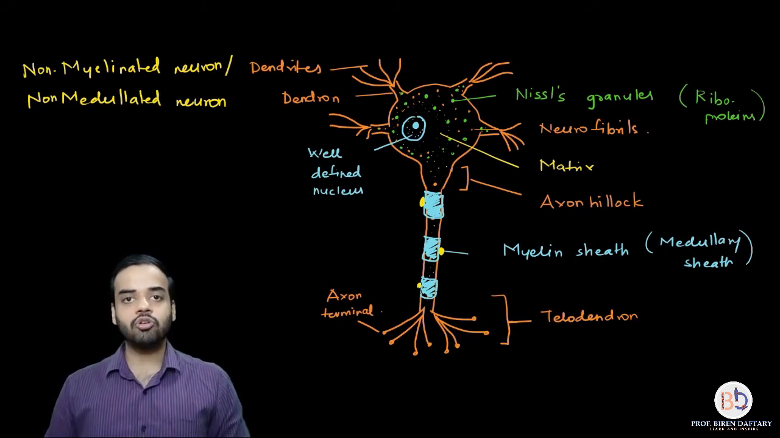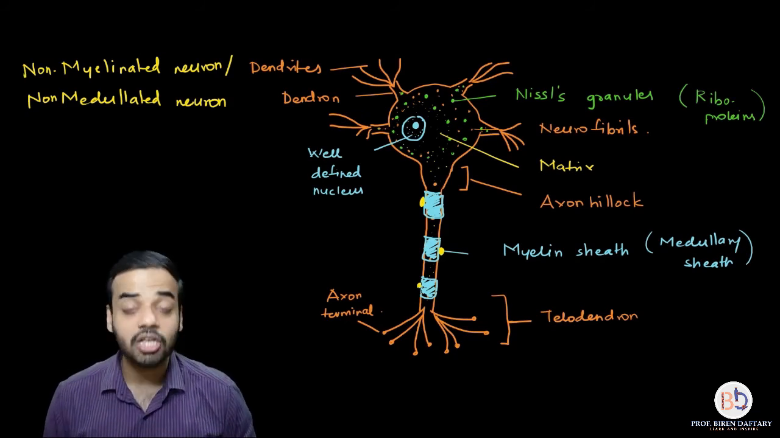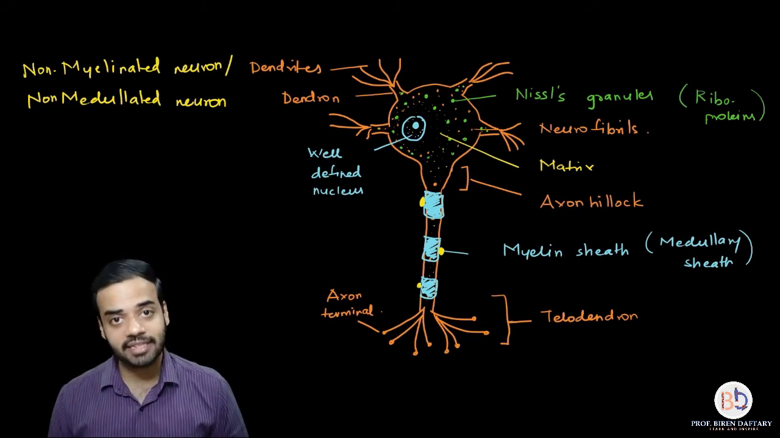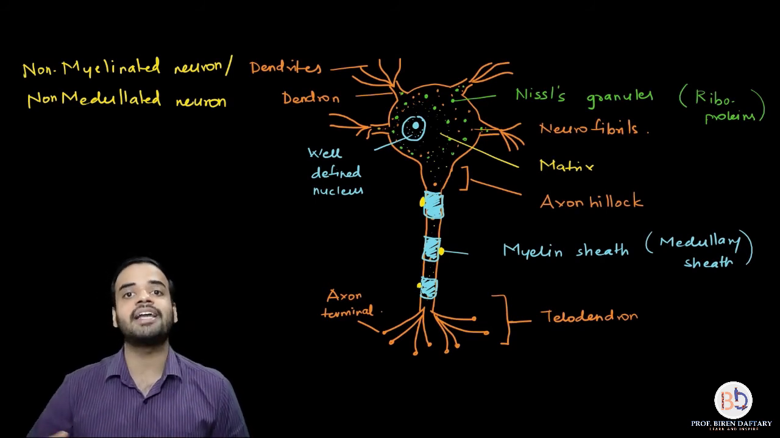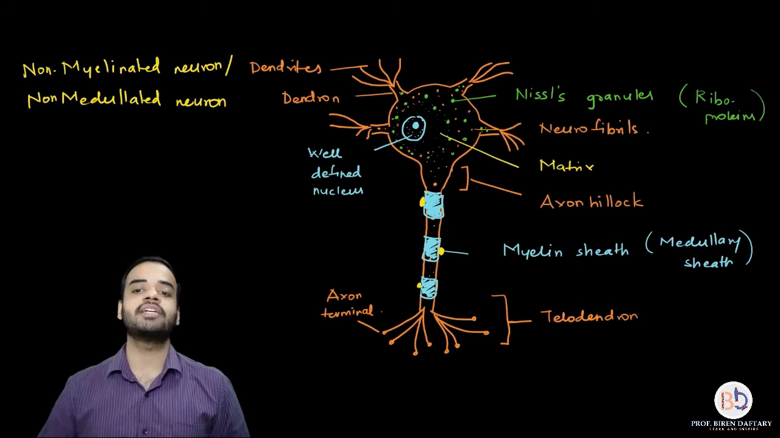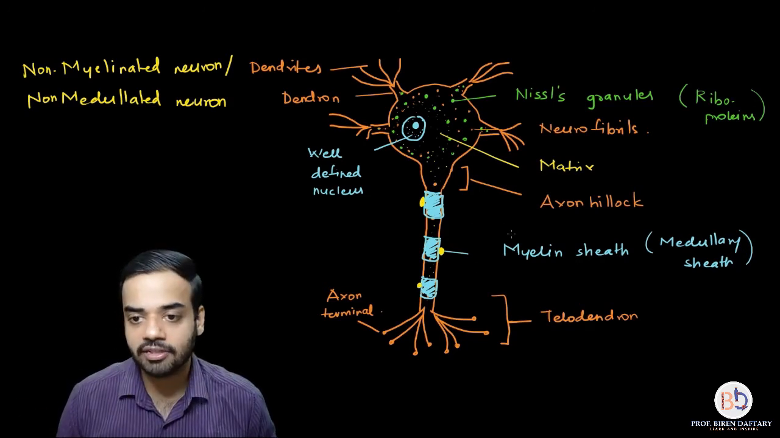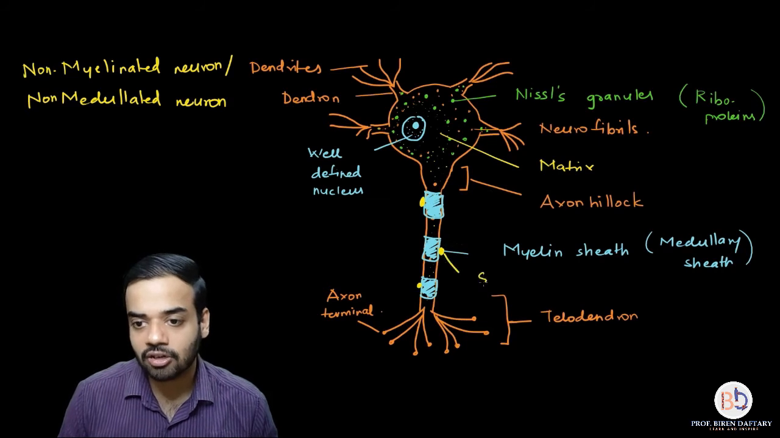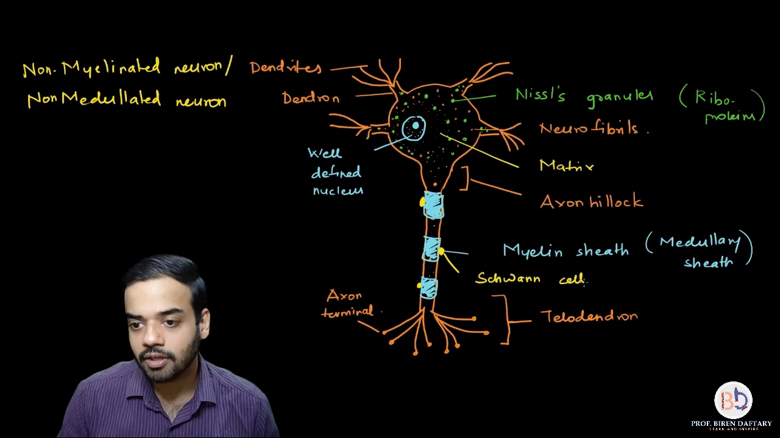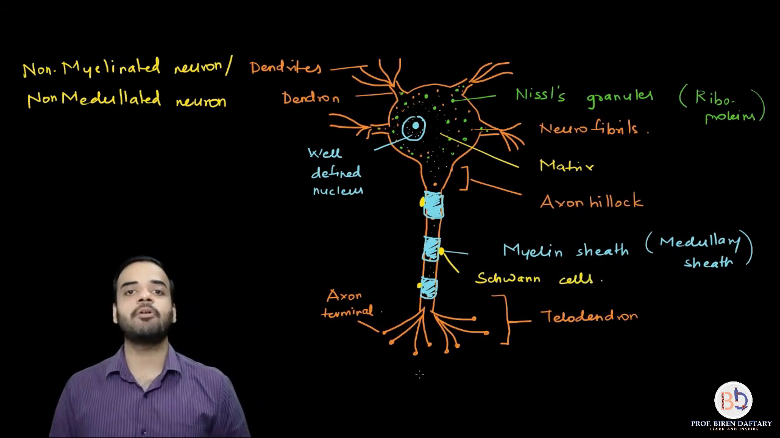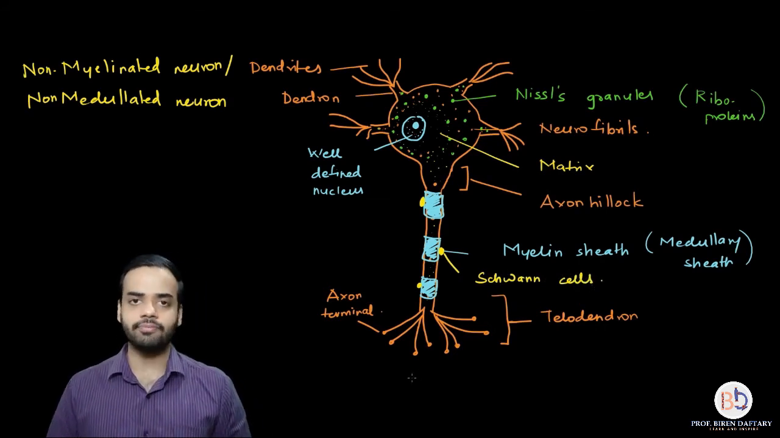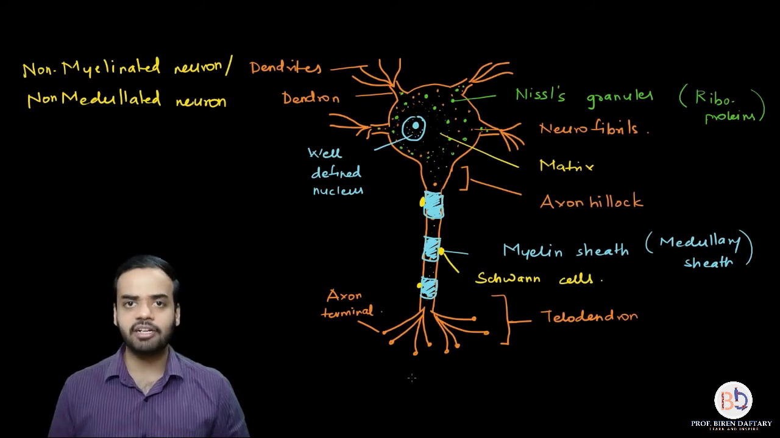You will ask me, what happens to the non-myelinated or non-medullated neurons? Are these Schwann cells absent? No, the Schwann cells are also present in non-myelinated neurons, but they are inactive, so they are not going to secrete this layer. I will just label this over here. These yellow cells are called Schwann cells. Schwann cells are basically a type of helper or neuroglial cell. We'll be learning about them in the subsequent lectures.